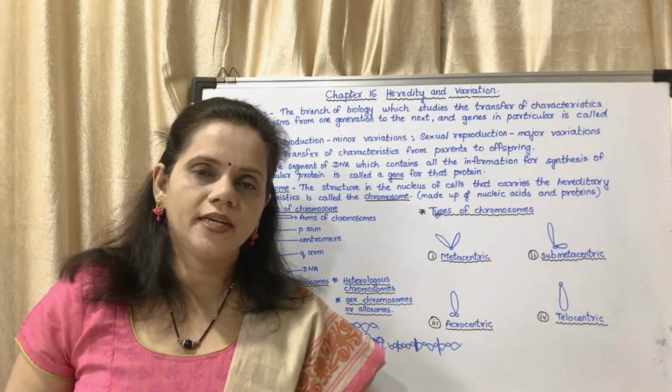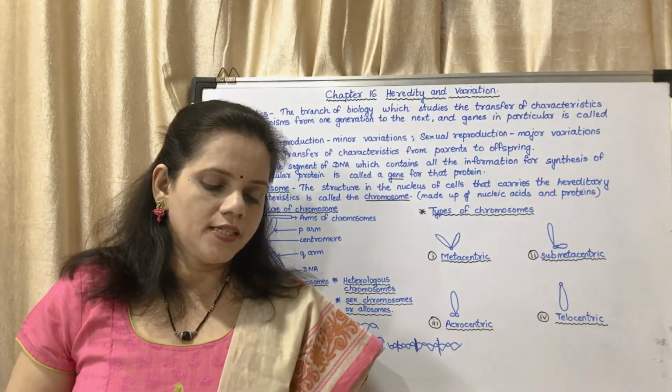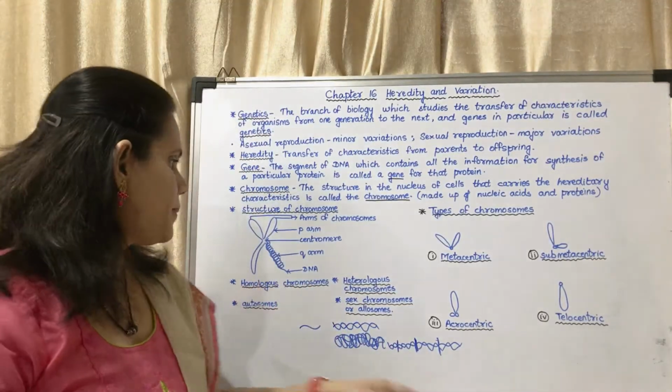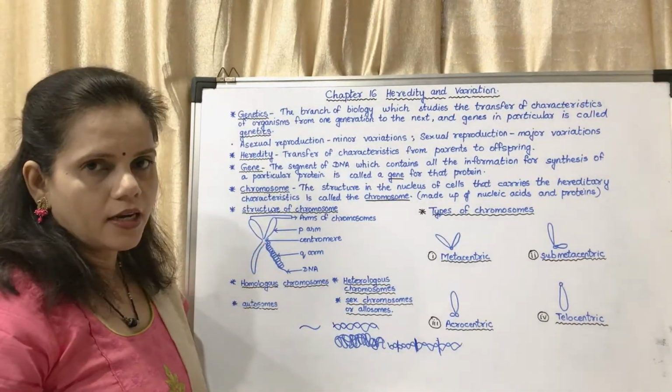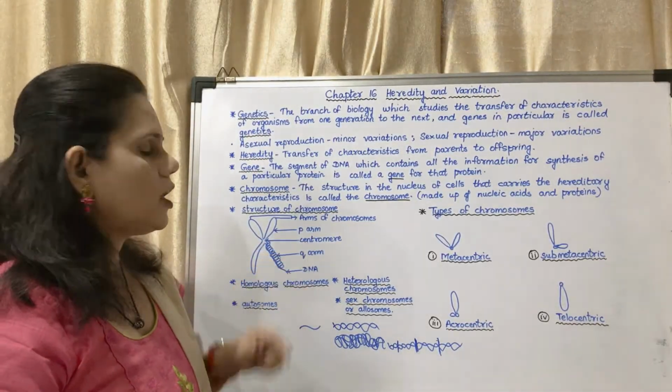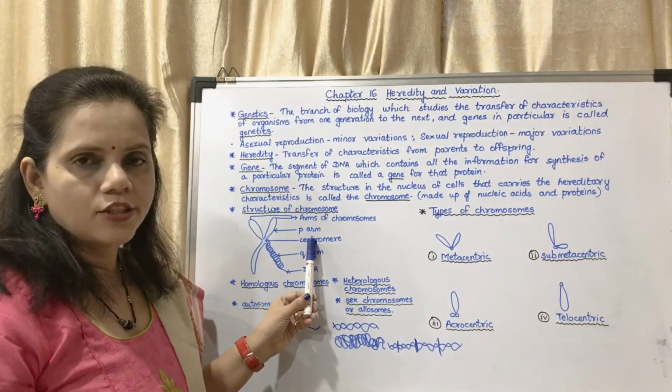Each chromosome is made up of DNA and it appears dumbbell shaped during cell division. There is a constriction in the middle. That constriction is called the centromere.